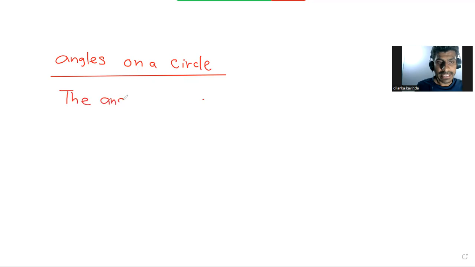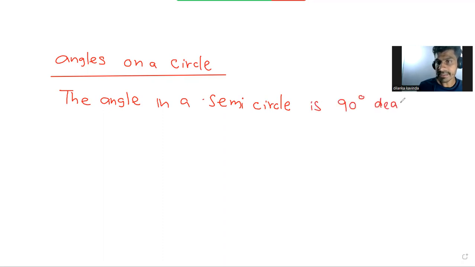The angle in a semicircle is 90 degrees.